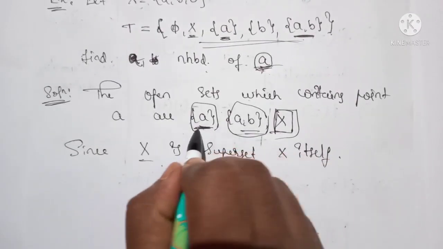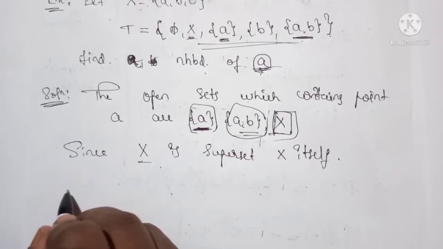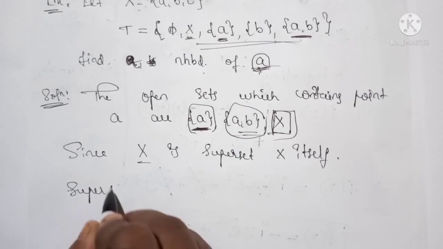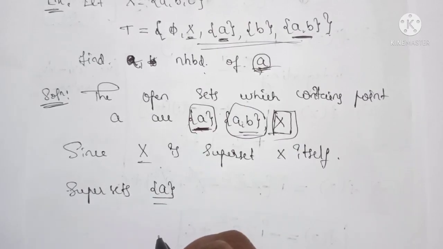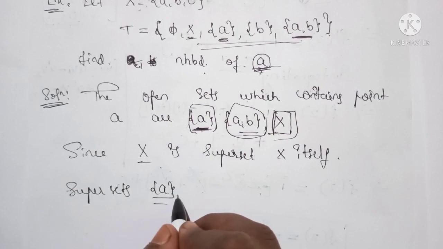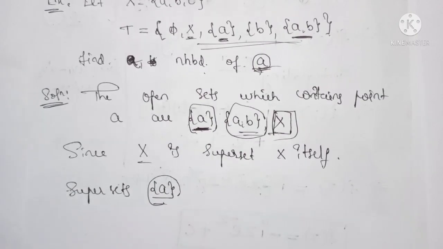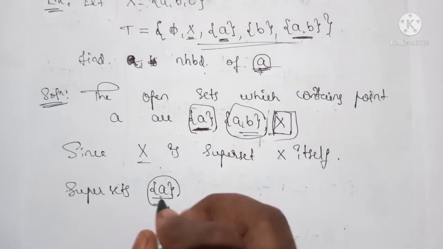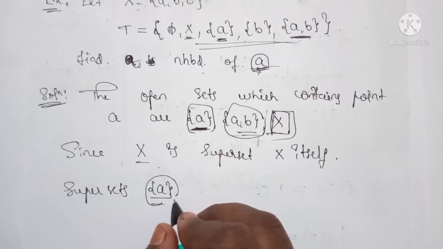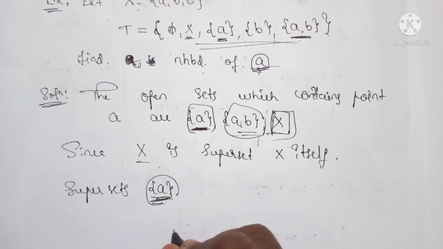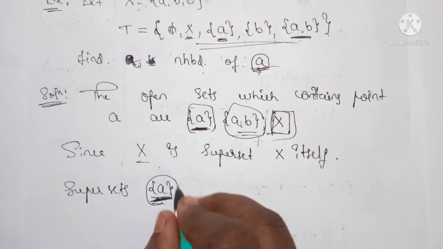Next we write the supersets of this set {a}. Superset means we have to check that {a} is a subset of those sets. We have to write all those sets which contain this set {a}.